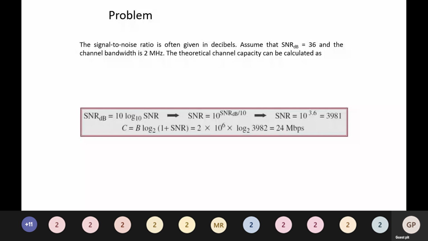So in this problem, the signal to noise ratio is given in decibels, but SNR is a number. Hence, we take the anti-log.